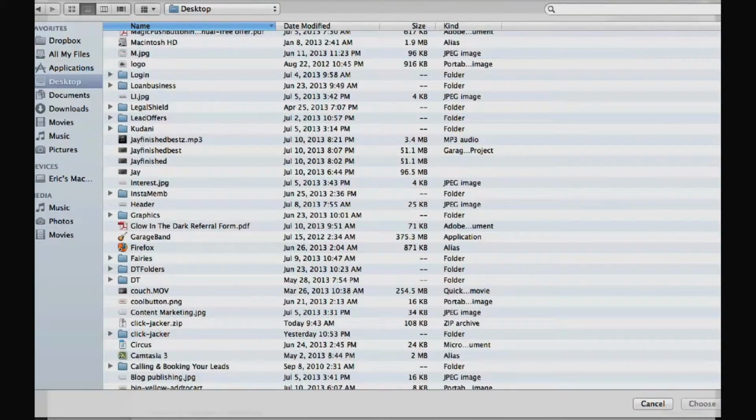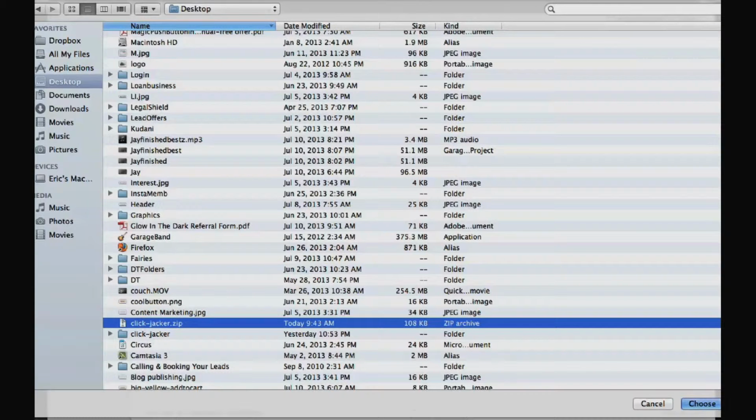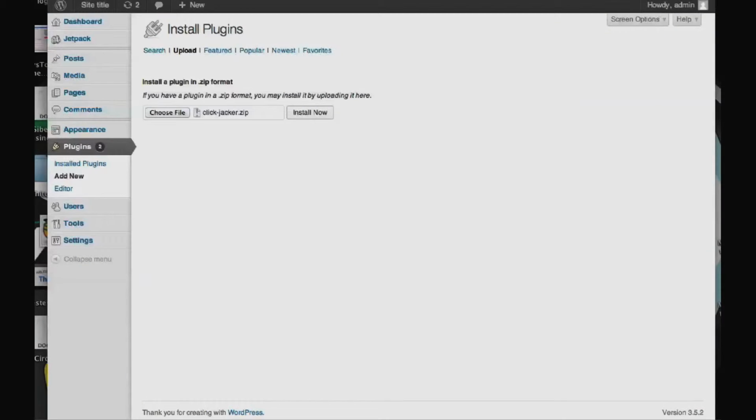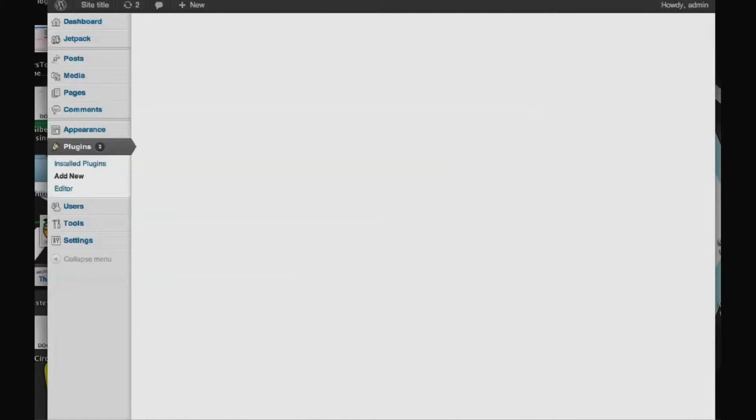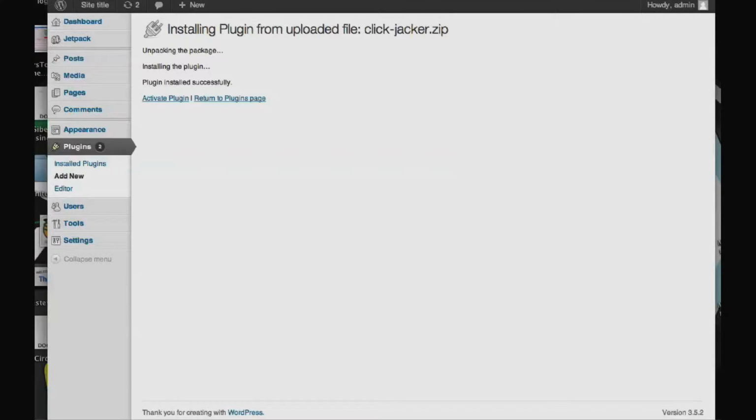And it's called ClickJack. Alright, so I got the ClickJack plugin, and since I've chosen a file, we'll go ahead and install it now and put this on the blog. Should just take a couple seconds, activate it, as you can see I'm doing here.